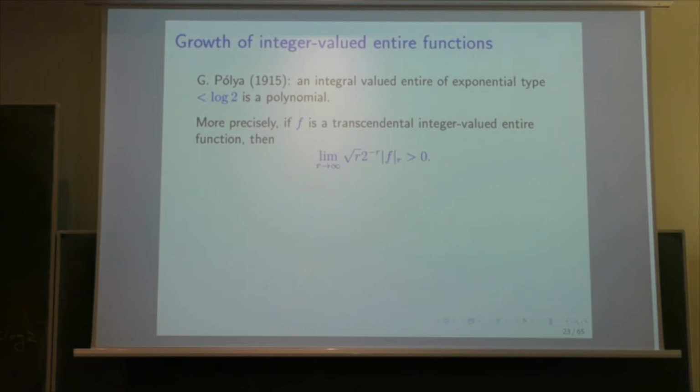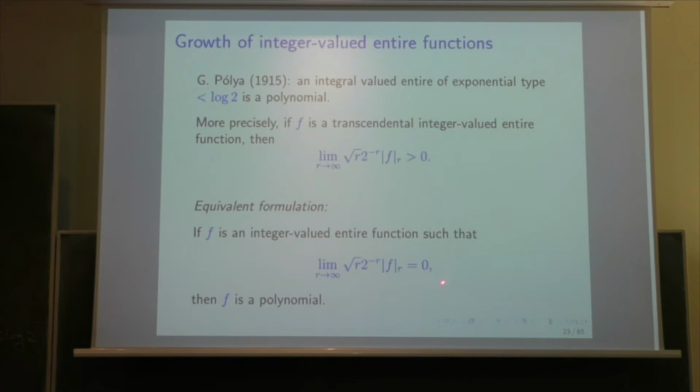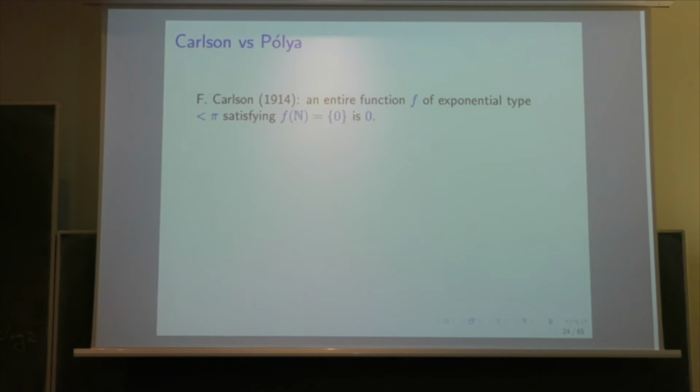And this is the same as to say that if the limit is 0, then f is a polynomial. So it is the limit of square root of r times 2 to the minus r times f(r). So this is slightly sharper than to say that we assume that the exponential type is less than log 2.